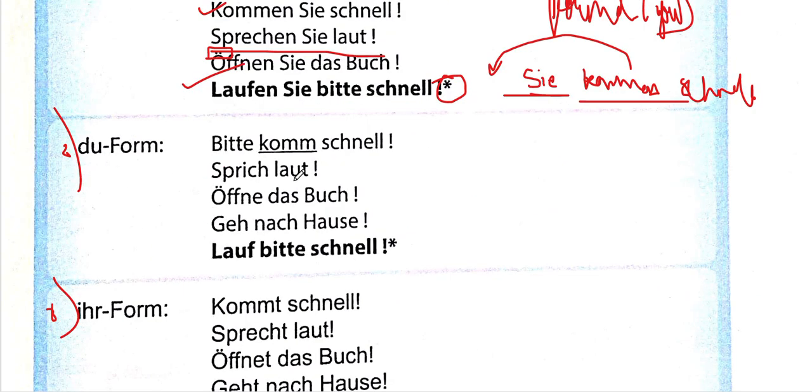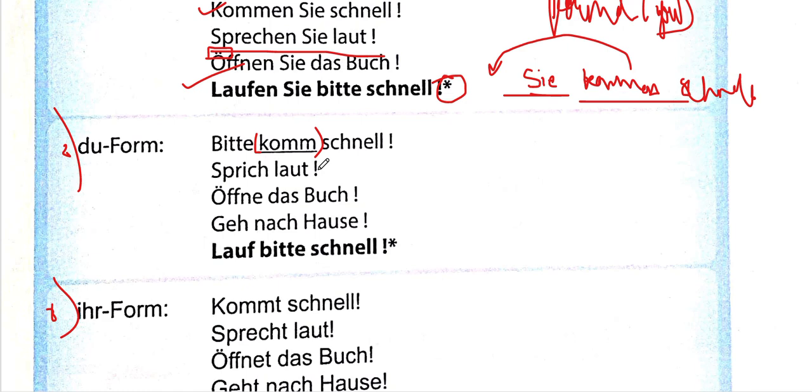If I come to the du form, which we will be discussing more extensively in the next part, du form with komm schnell. Have we ever seen komm in the verb conjugation table? No, we have not seen komm in the verb conjugation table. So that means that this is something different. This has a different format. We're removing something.